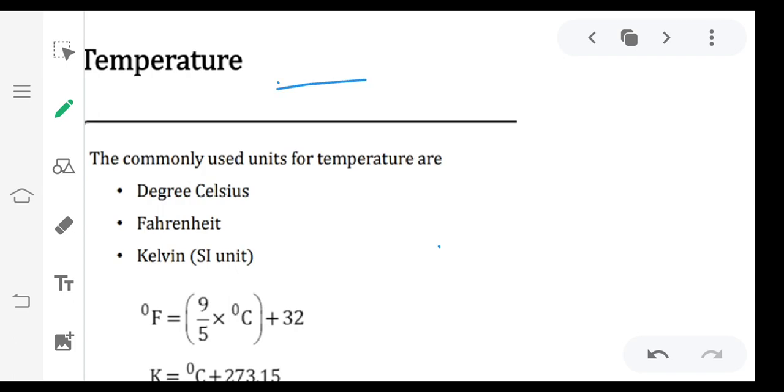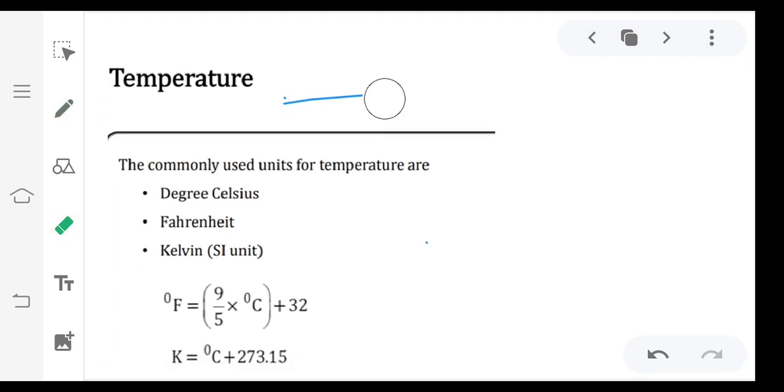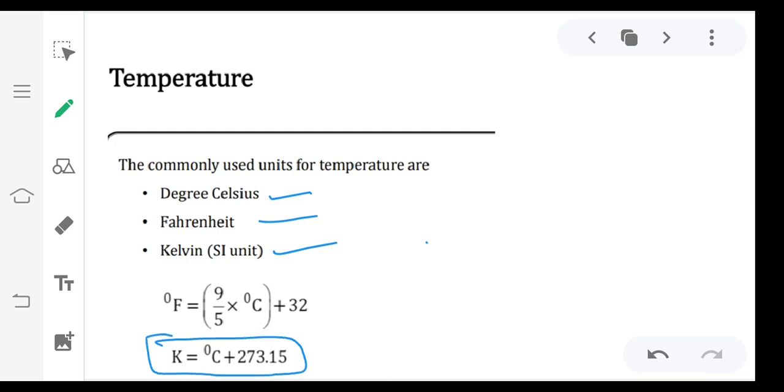Okay, next temperature. The commonly used units for temperature: there are three important scales. One is degree Celsius scale, another one is degree Fahrenheit scale, and the Kelvin scale. So what is the relation between these scales? Kelvin scale temperature equal to degree Celsius scale temperature plus 273.15. Degree Fahrenheit equal to 9 by 5 into degree Celsius temperature plus 32.